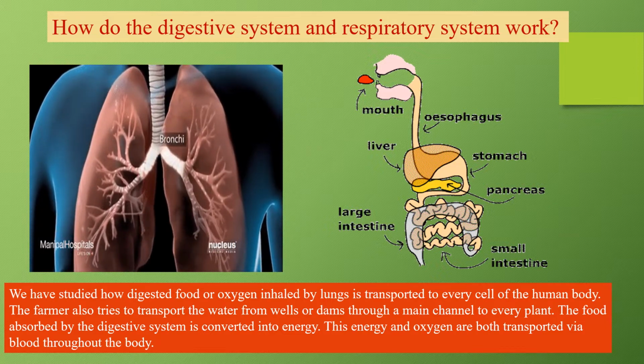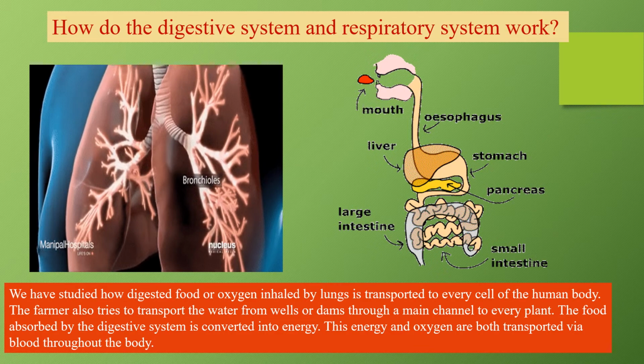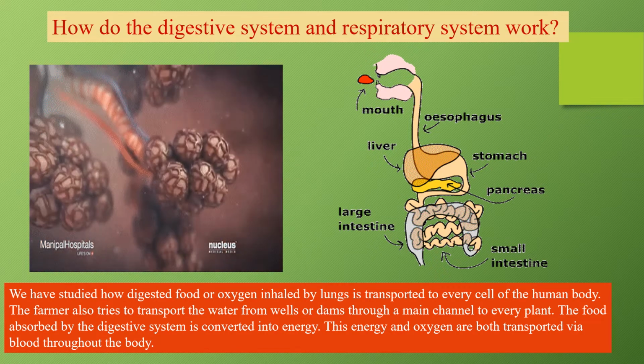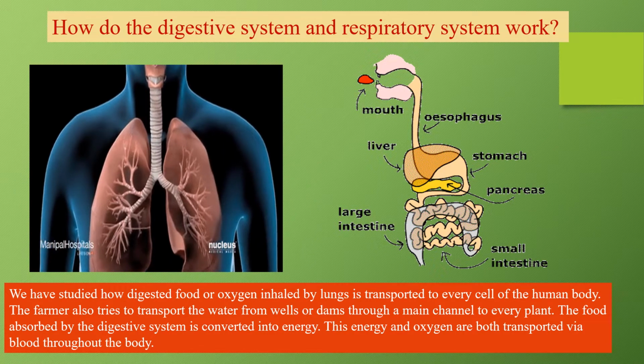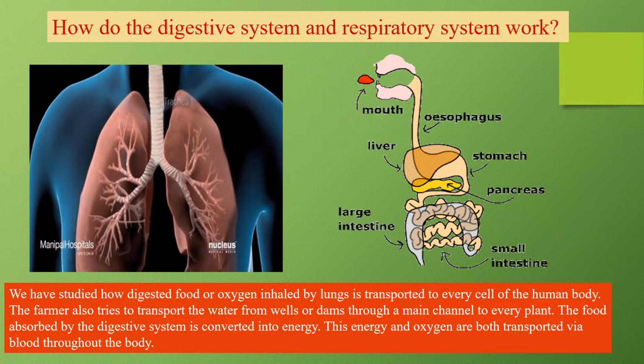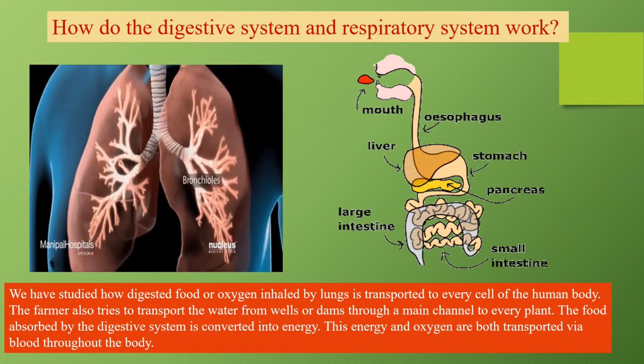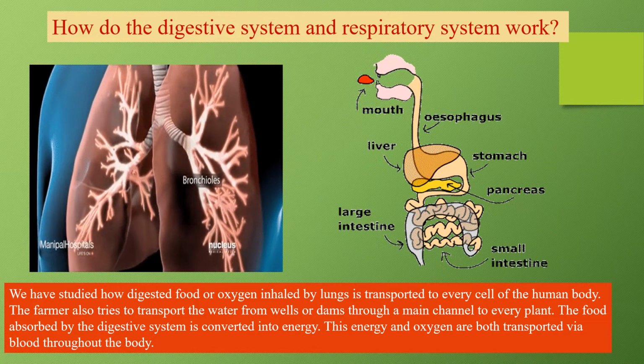So how is it provided? It is provided throughout the body with the help of the blood. Okay, so this energy and oxygen are both transported via blood throughout the body with the help of two systems, that is digestive system and respiratory system. You're getting these two important things.